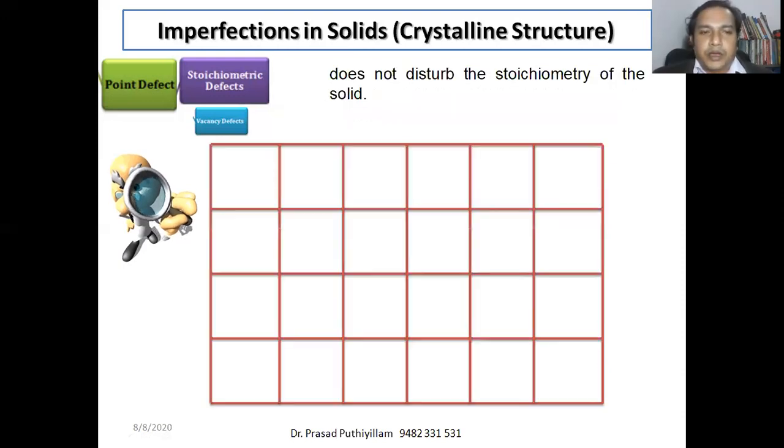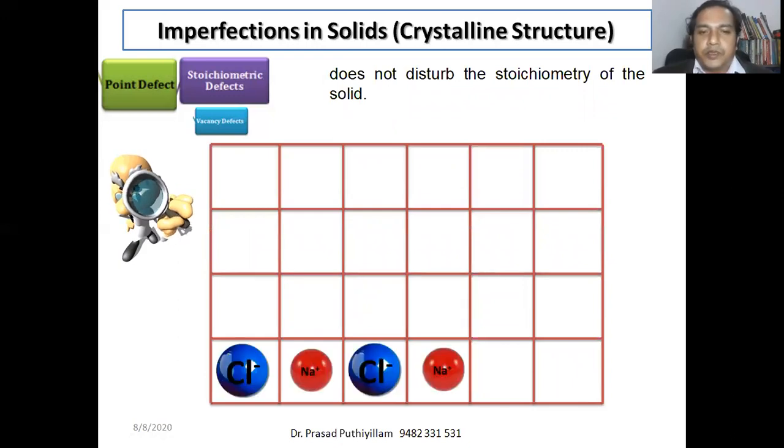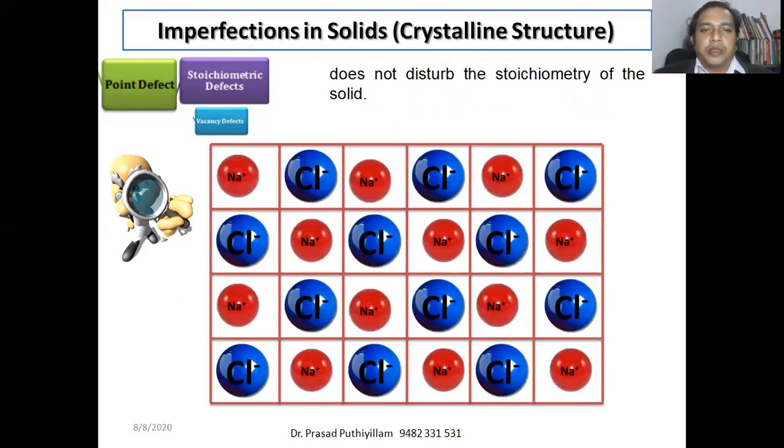The second explanation, in continuation of the vacancy defect: here, instead of atoms or molecules, I took the example of ions. Sodium chloride, that is sodium ion and chloride ion. So sodium and chloride ions combine to form sodium chloride, and it is supposed to be in this structure in a crystal lattice. This is a two-dimensional representation. Sodium ions are surrounded by chloride ions, and chloride ions are surrounded by sodium ions.